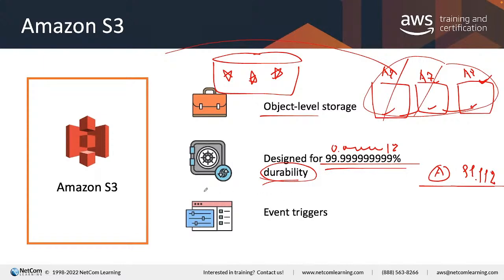And then S3 is event-driven. What does that mean? Nowadays, think about when you do something in your mobile phone application. Let's say you call Uber, Airbnb, or order food. Everything happens automatically without human intervention.